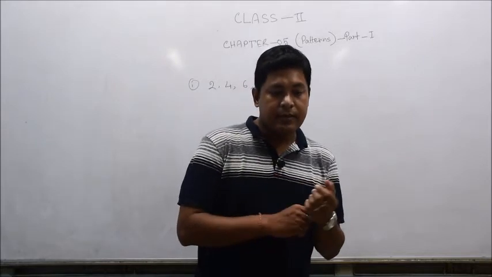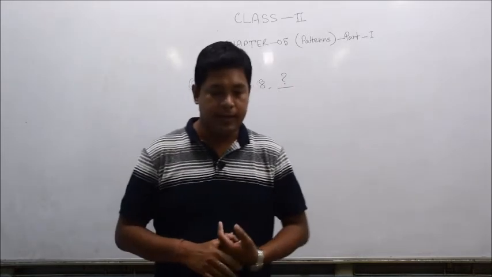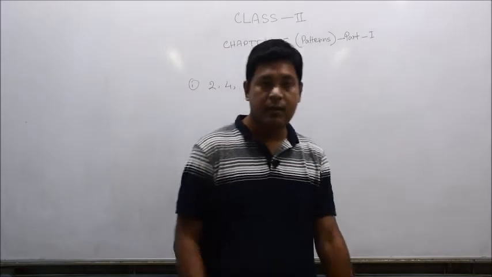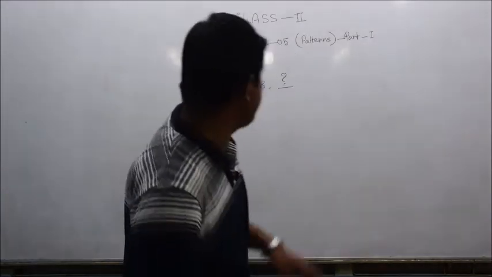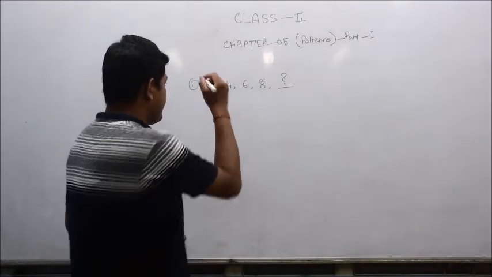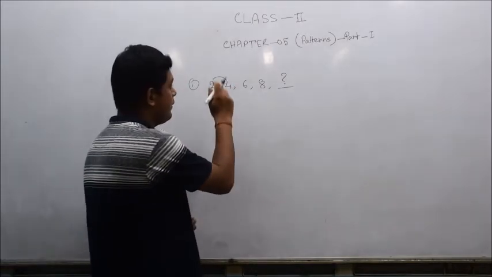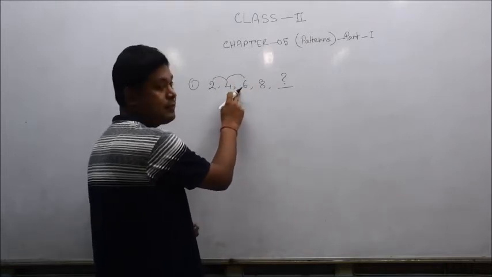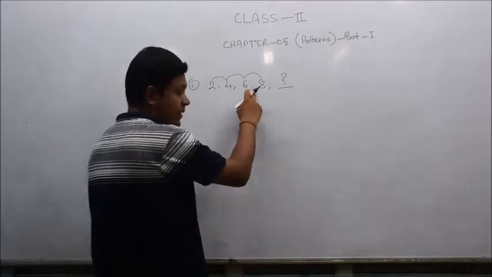Sometimes patterns are also known as sequences. Patterns may be finite or infinite. For example, I have written 2, 4, 6, 8. After 2, 3 is absent and 4 comes; after 4, 5 is absent and 6 comes; after 6, 7 is absent and 8 comes.